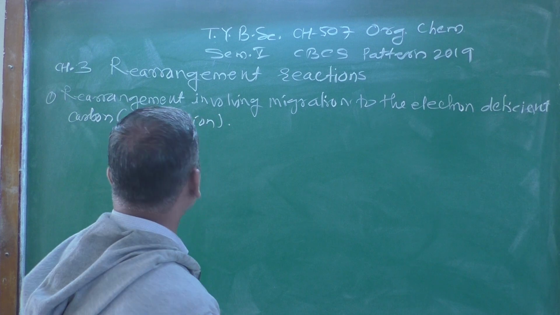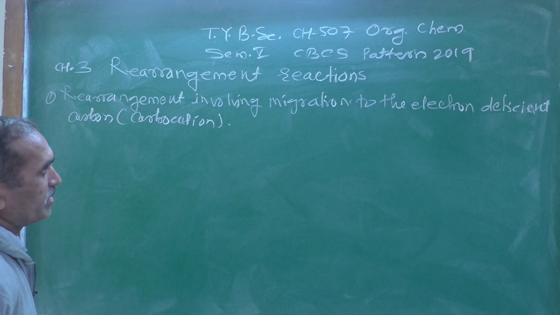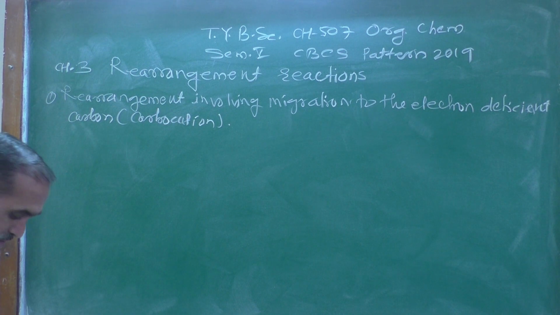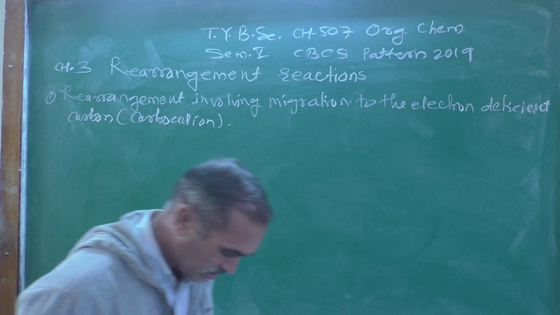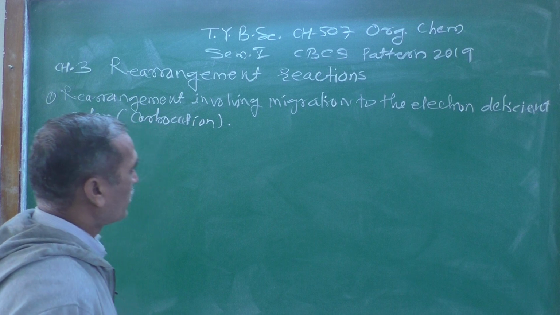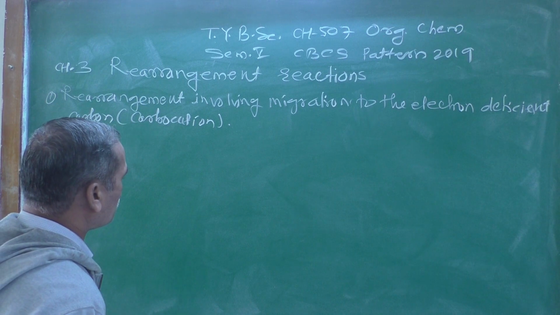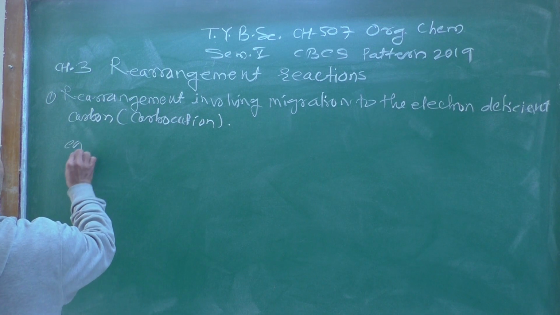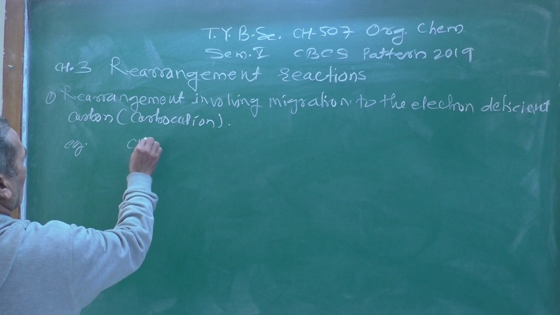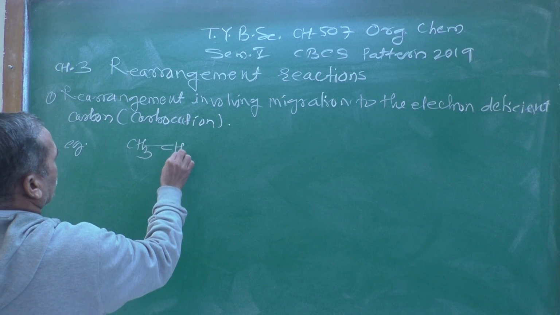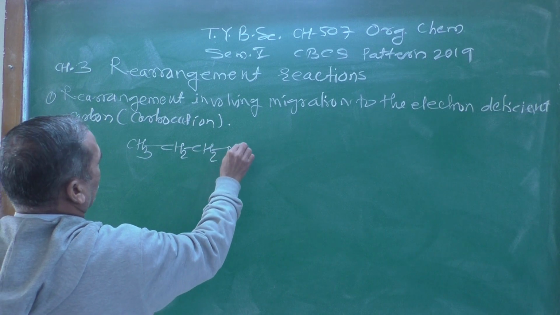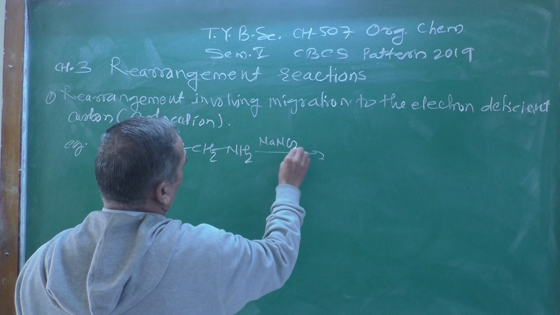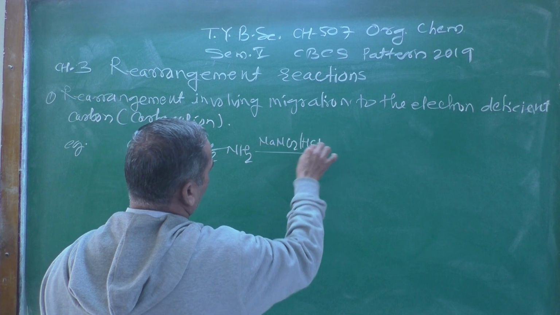Let us see how the rearrangement involving migration to the electron deficient carbocation occurs, and how the carbocation is formed as an intermediate, with the help of one example. Suppose we consider CH3CH2CH2NH2, when it is treated with NaNO2, sodium nitrite, in the presence of dilute HCl.